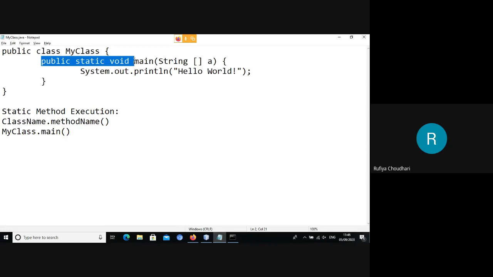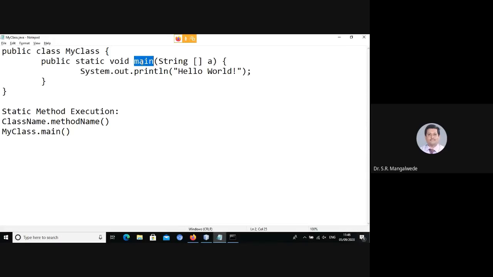Sir, why is it static? Can you please explain again? See, in order to invoke the main method, do you require an object of that class? It's a method, right? How do you invoke a method contained in a class?